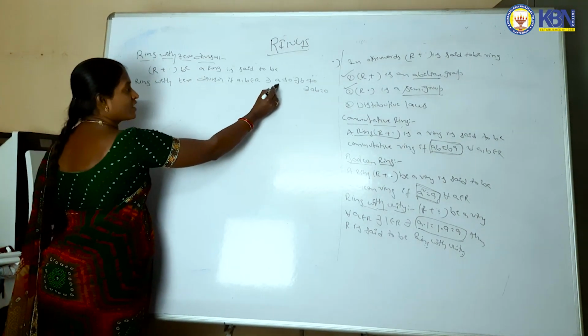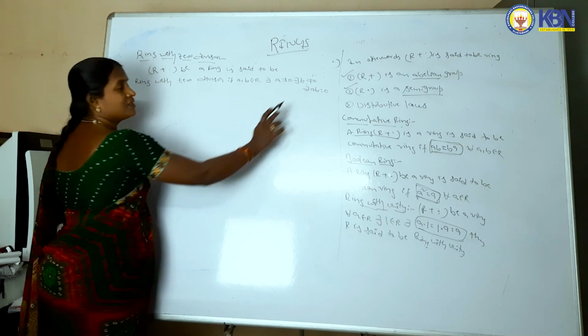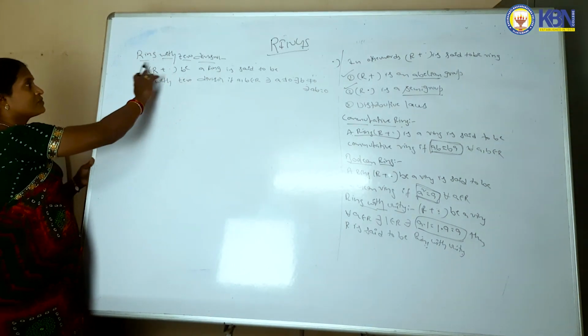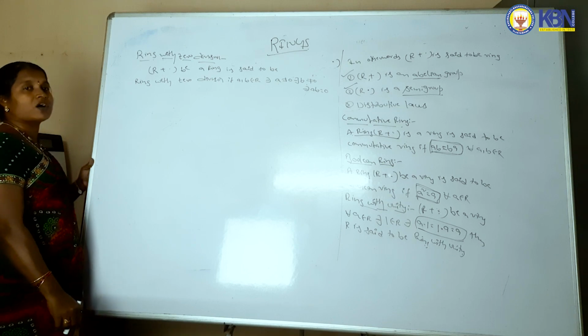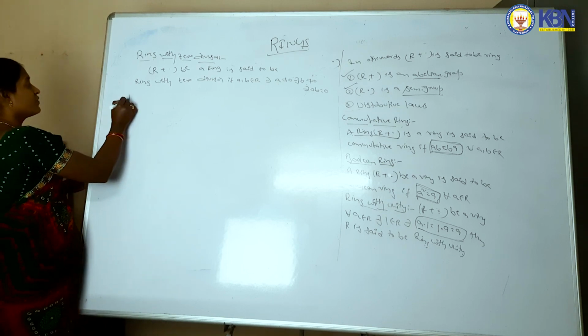That is, A not equal to 0, there exists B not equal to 0 such that the product AB is equal to 0. If that condition is satisfied, then you can say that R is a ring with zero divisor.